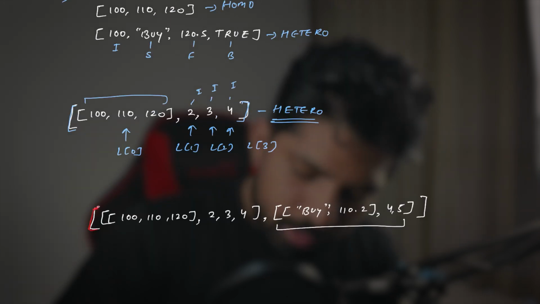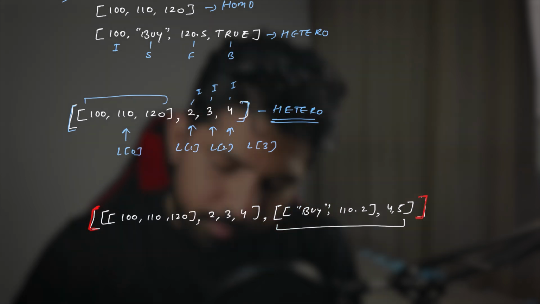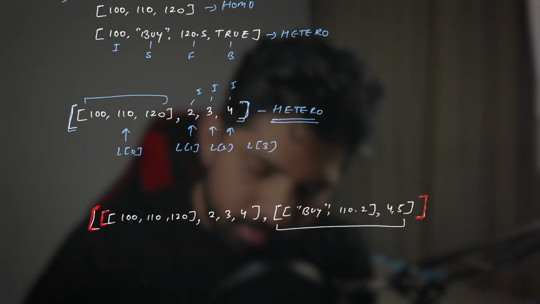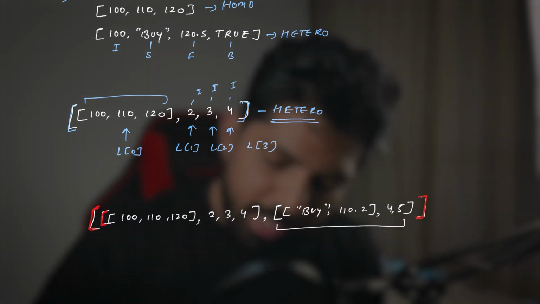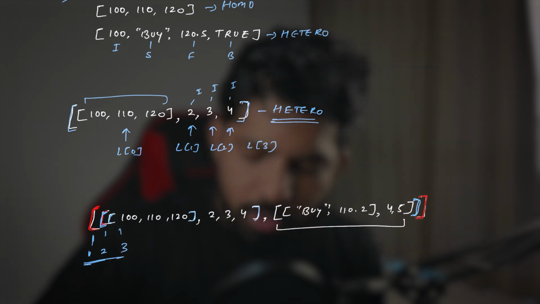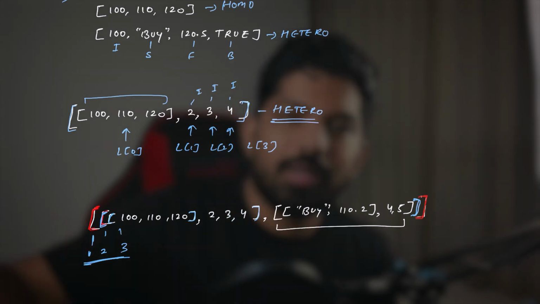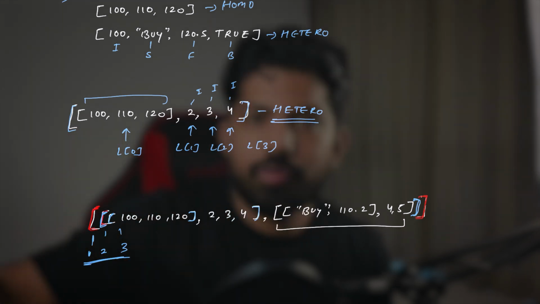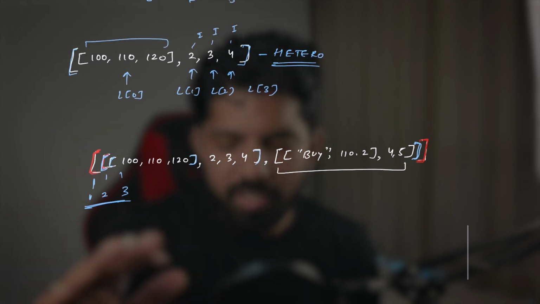So the outer list is this one, correct? This one. And then we have this list. Then actually, I forgot this. So then we have this one, correct? This is the outer list. So first list. This is second list. And now this one is inside that. So this one is a third list. So we have 3 lists, and it is the 3D list. Like we can have more dimensions, 4D, 5D also. But for now, I think 3D is enough for you.